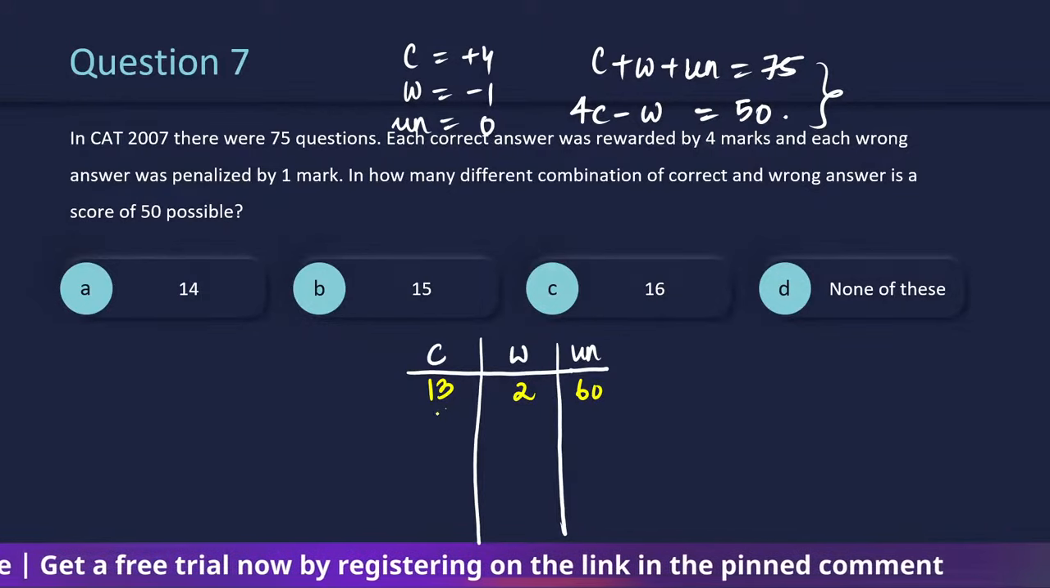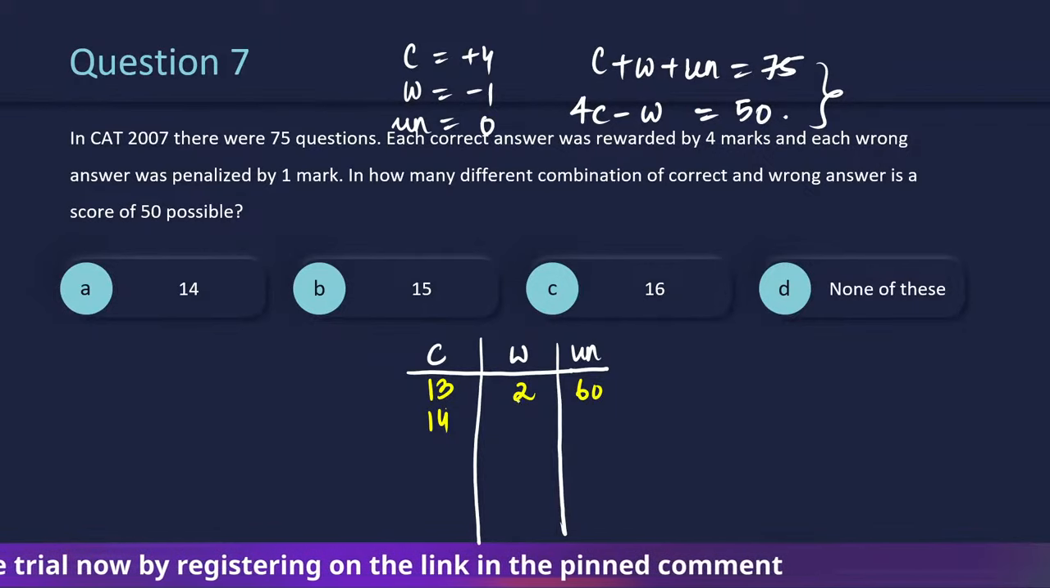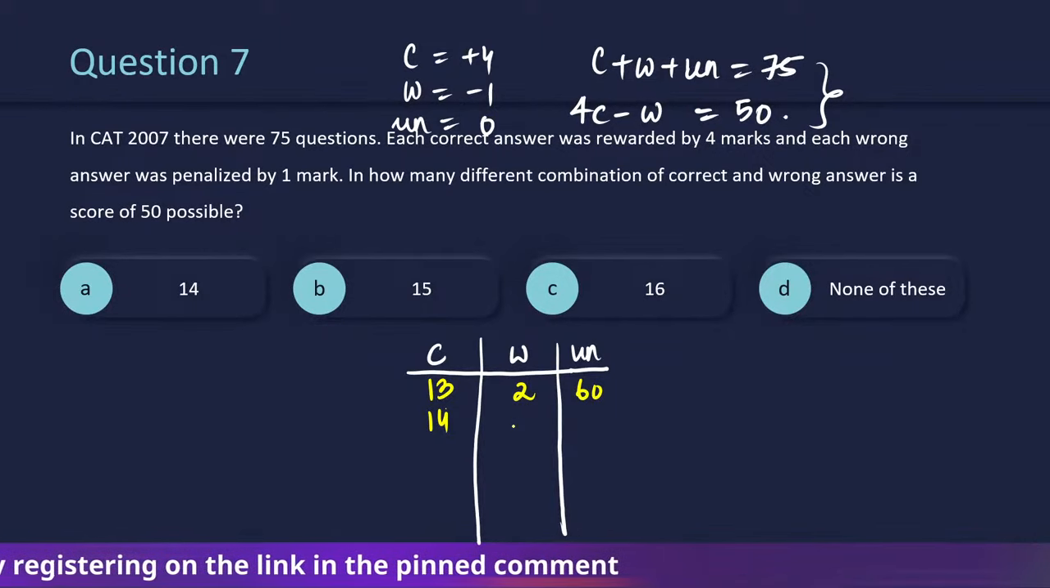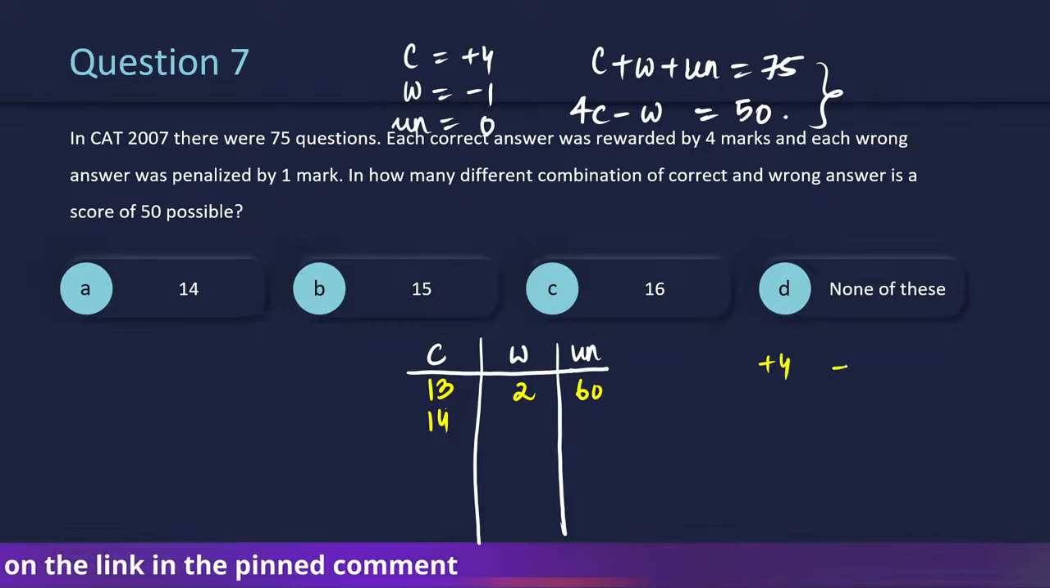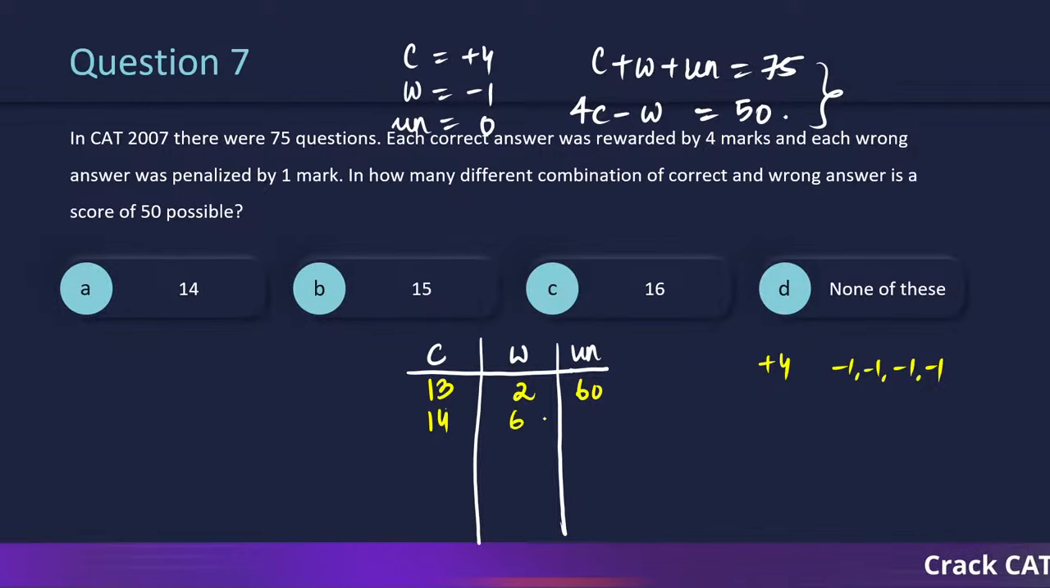Now, for every increase in correct, wrong will increase by 4, because the 4 marks of a correct answer have to be compensated by 4 wrong answers. Right? So this will increase by 4. So there will be 6 wrong. So this is 20. So remaining should be 55.